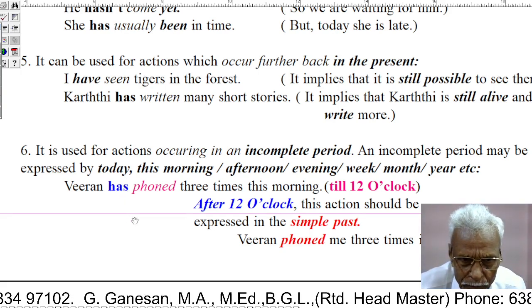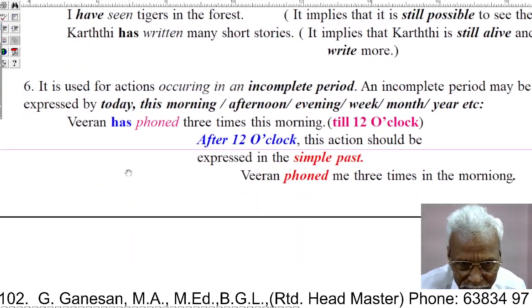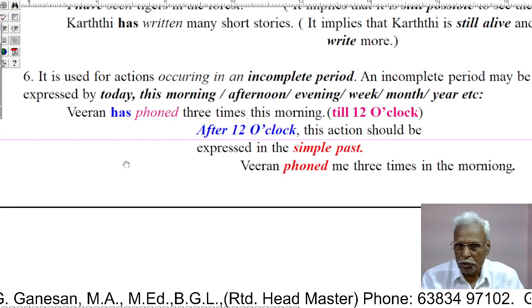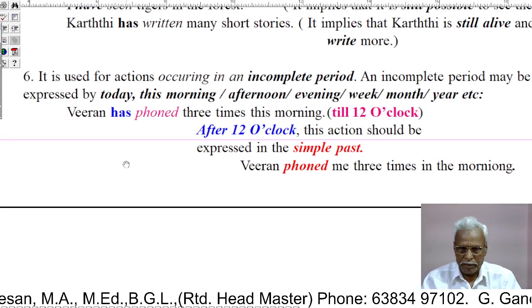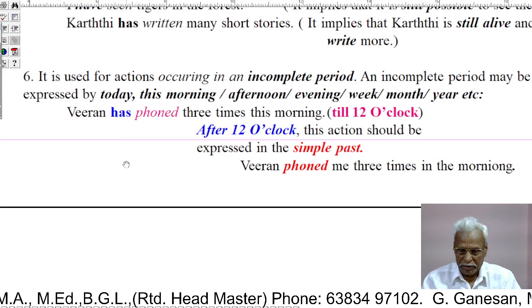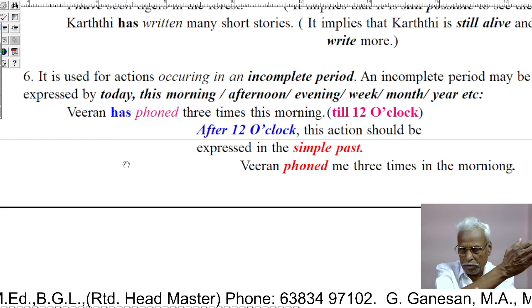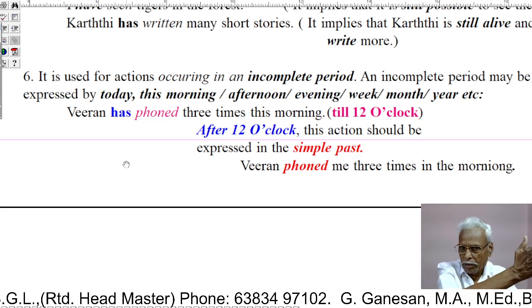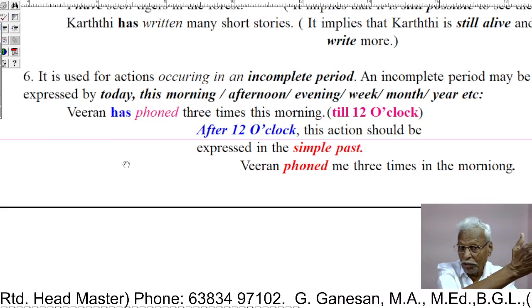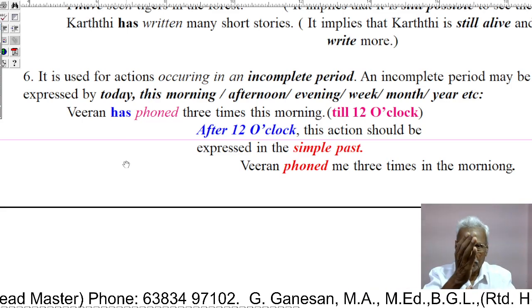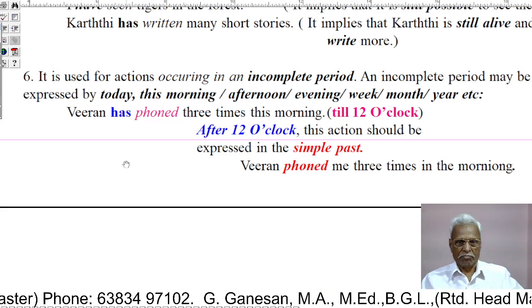Let us see that sixth use, an interesting use. It is used for an action occurring in an incomplete period, that is, in an indefinite time.